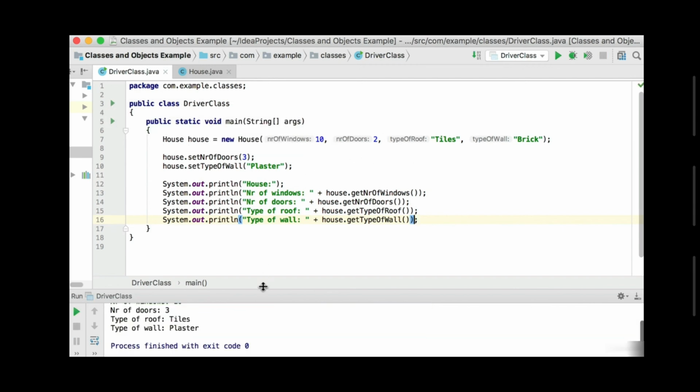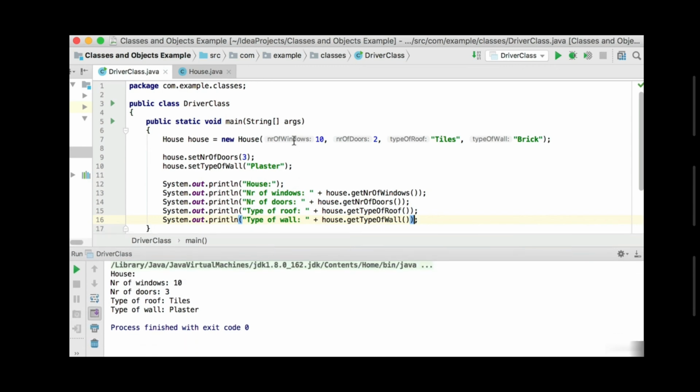So remember, the object started off with the number of windows 10, the number of doors 2, the type of the roof tiles, and the type of the wall brick. But we changed and set the number of doors to 3 now instead of 2, and we changed the type of wall to be plaster. So you can see the number of windows will still be 10, we didn't change it. The number of doors will be 3 because we changed it. The type of the roof will still be tiles, we didn't change it. But the type of wall, we changed the type of wall to plaster.